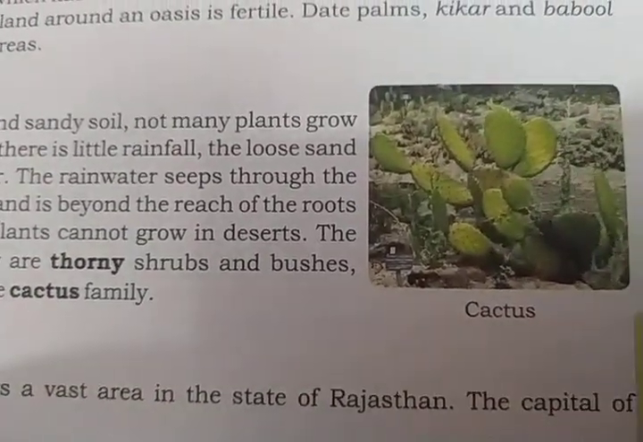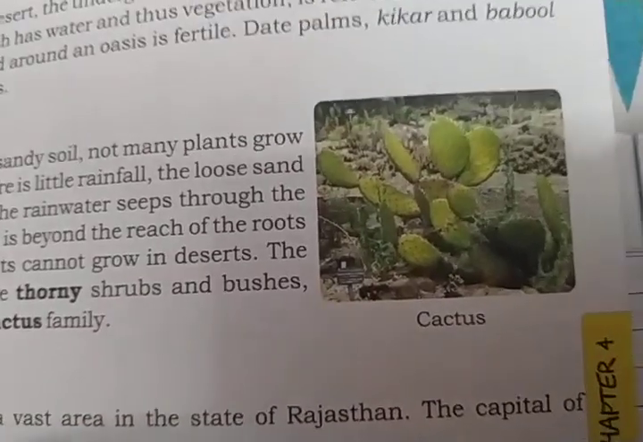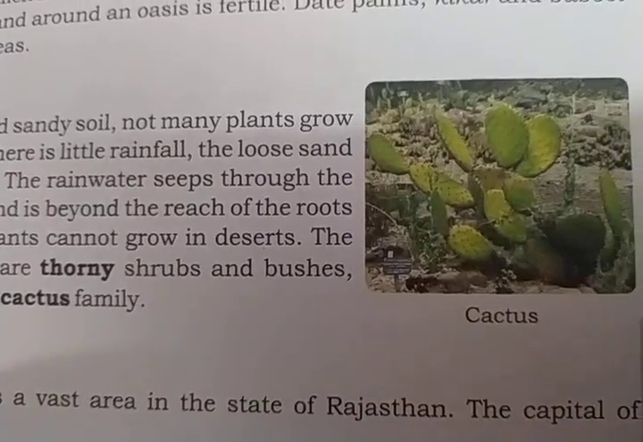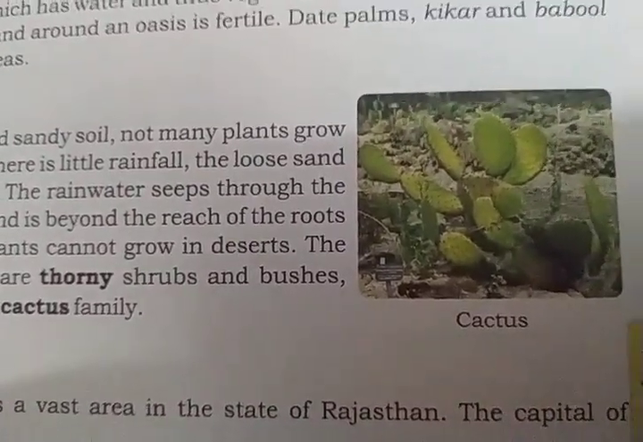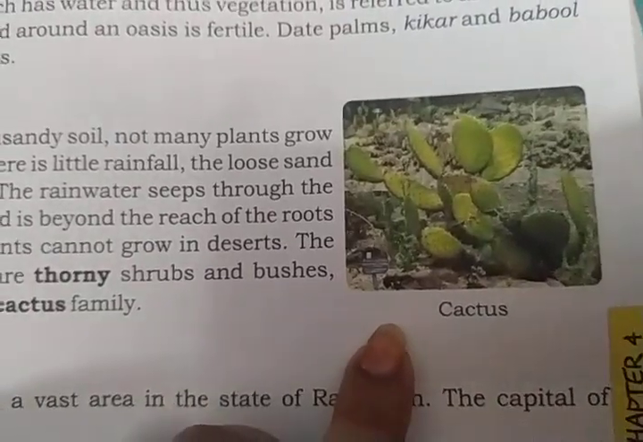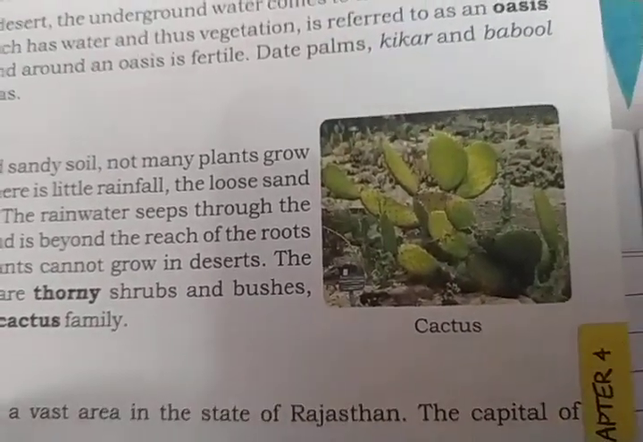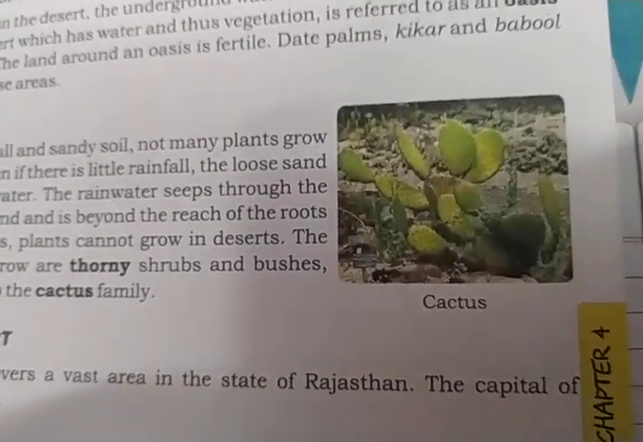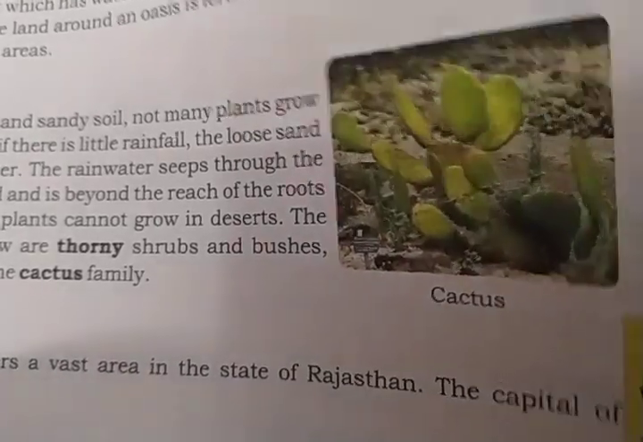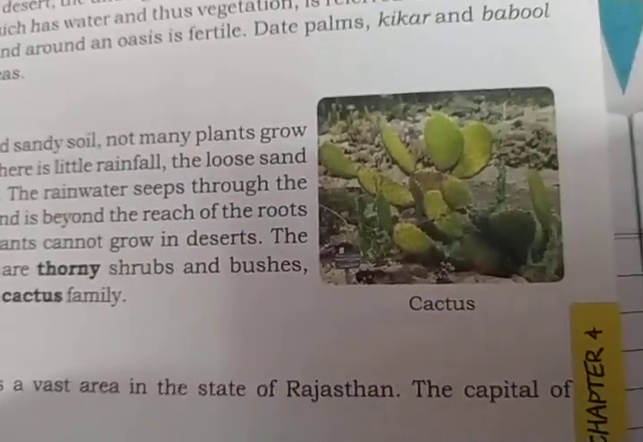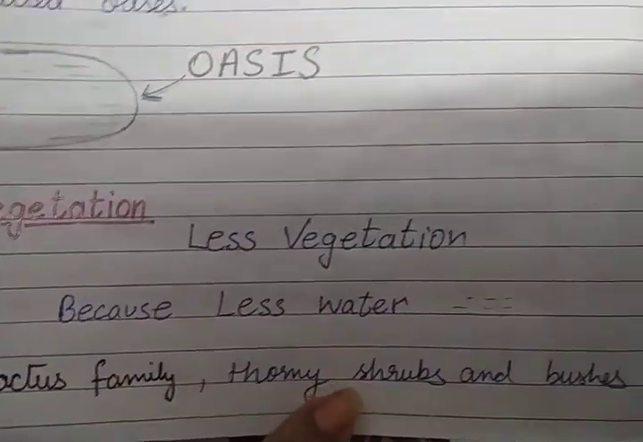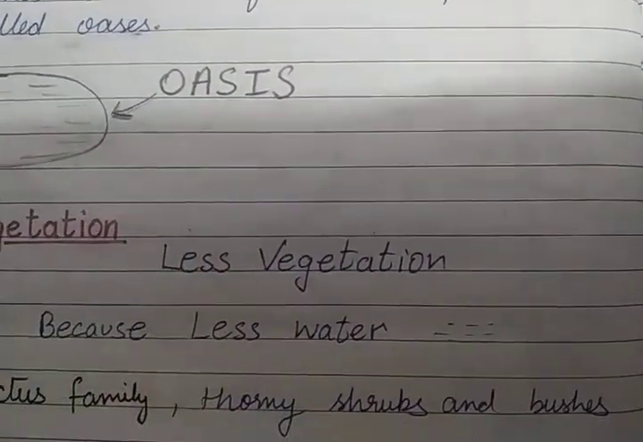When there is rain, the whole water goes into the ground, and plants are not able to absorb the water because there is sandy soil. So that is why cactus and most of the thorny plants which have deep roots, roots that go very deep down, only those plants can grow there, because water is very deep down in the ground and not easily available. So this is all about the vegetation: less vegetation because of less water. Only cactus, thorny shrubs, bushes, and date palms grow there.